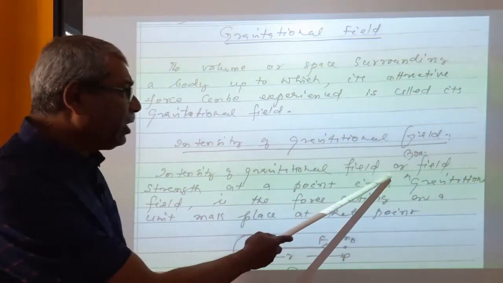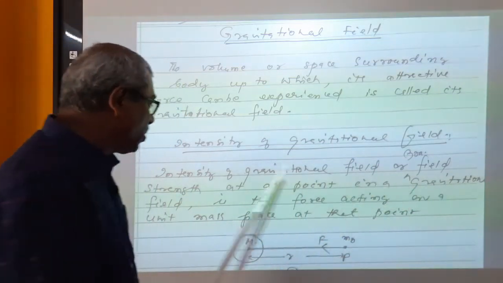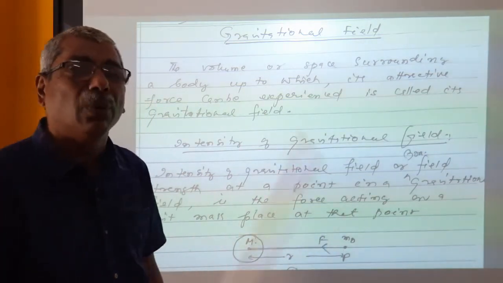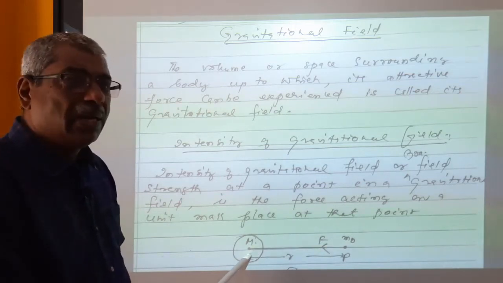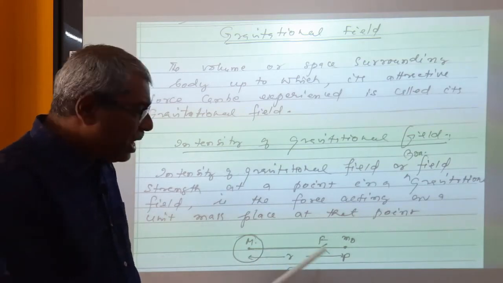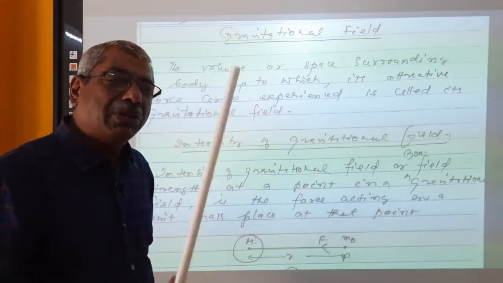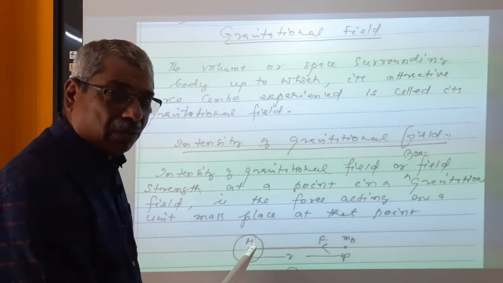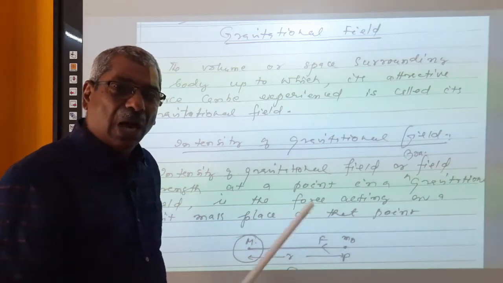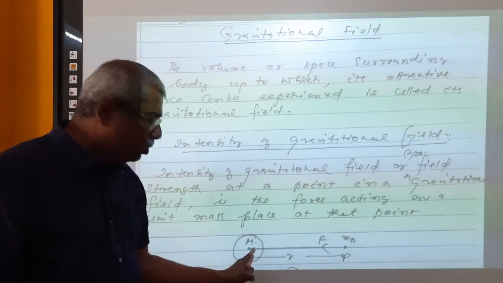Intensity of gravitational field or gravitational field strength at a point in the gravitational field is the force acting on unit mass placed at that point. For example, you see this figure, this body is of mass M. There is a point P at a distance r from this mass. At this point P, you wish to calculate the strength of the gravitational field due to this body. What will you do? You will place a test mass m0 and see with what force this test mass is attracted toward this mass.